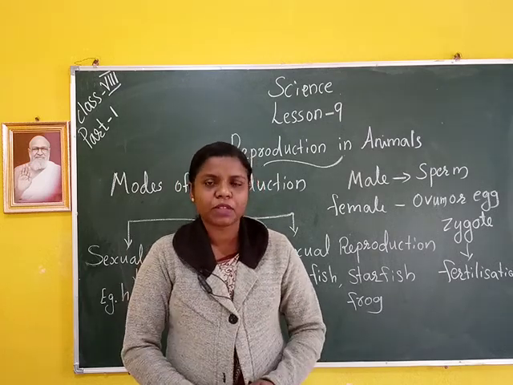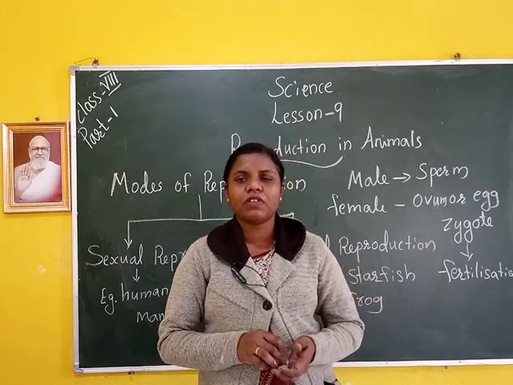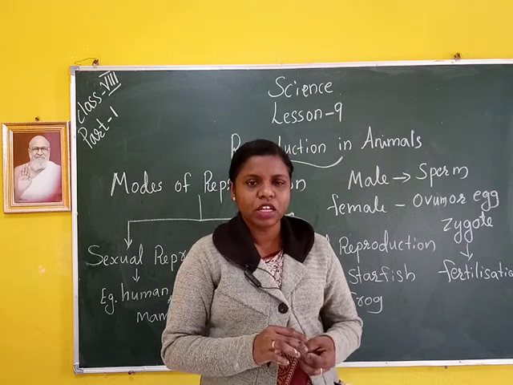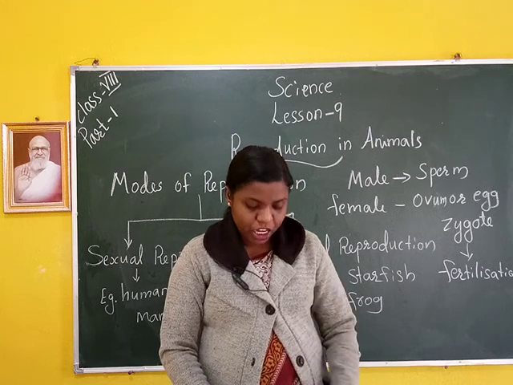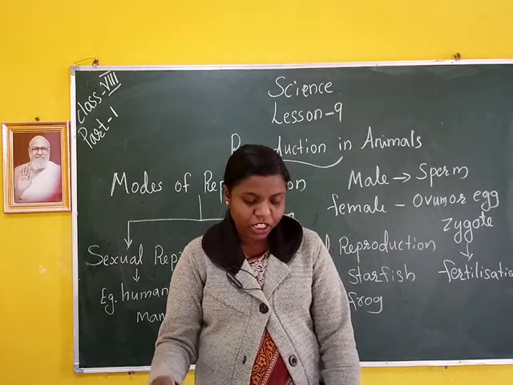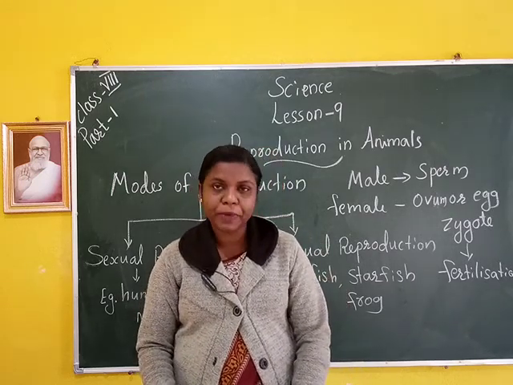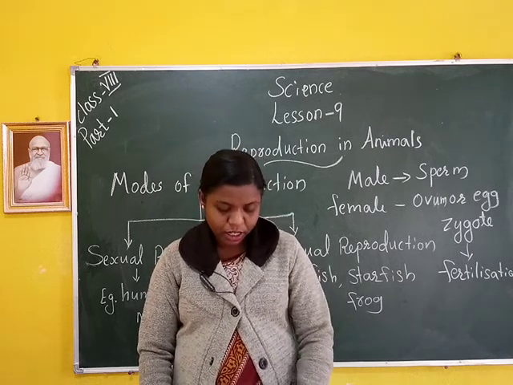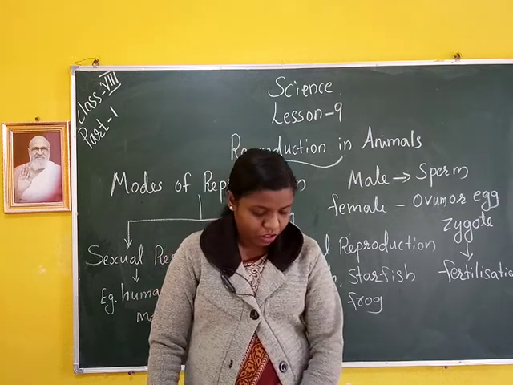Next, what is the meaning of fertilization? Fertilization means one male and one female gamete join to form a zygote. Then next we study the reproductive organs. The male reproductive organs have three parts: testis, a pair of testes, then penis and sperm duct. The female has three parts: oviduct, ovary and uterus.